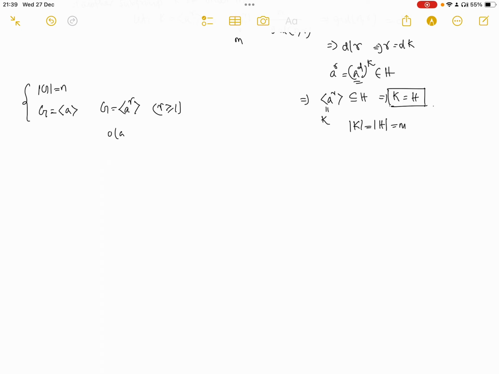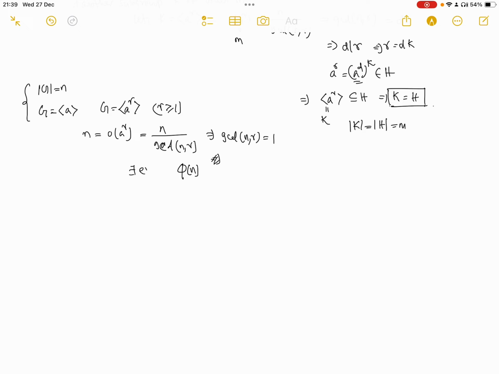Sorry. So then the order of A power R has to be the order of A, but that is again this, by the formula. So we get that this is 1. So it means n and r, both of them are co-prime. And we know that for any given n, the number of elements that are co-prime to n is precisely the Euler phi function, right?